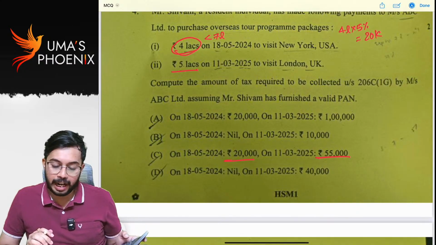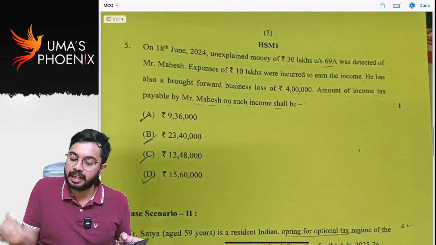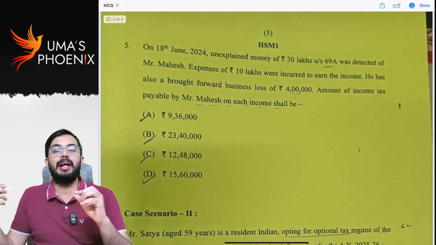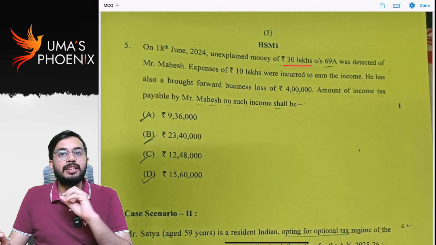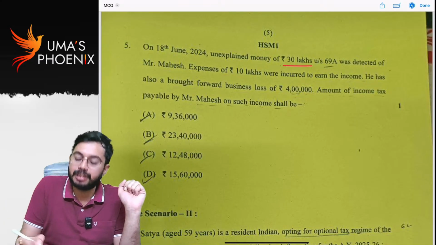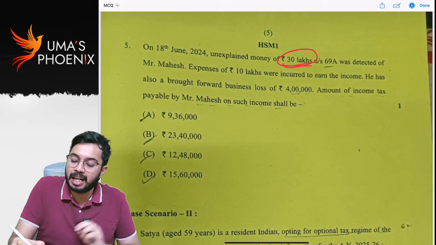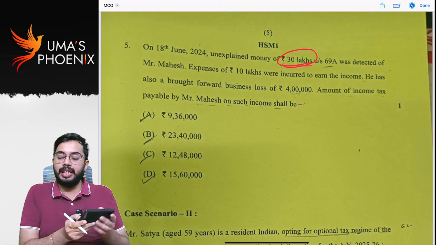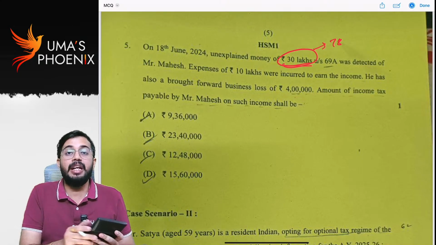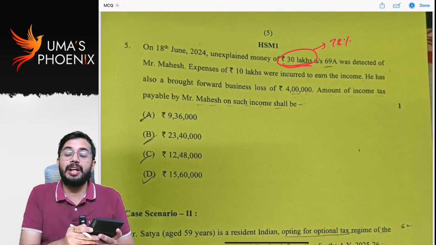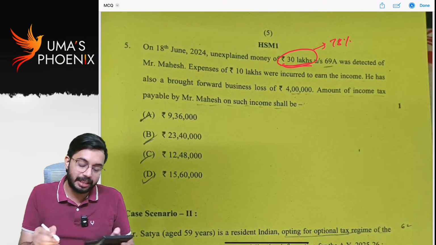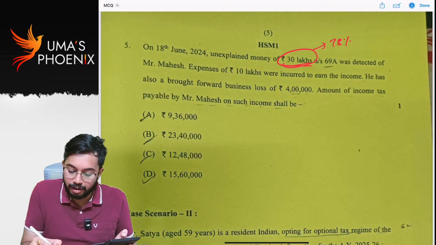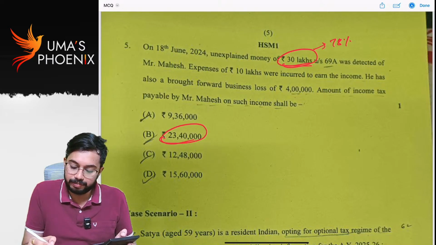Next, on 18 June, unexplained money 30 lakhs. From unexplained money, no expenses are allowed as deduction and no losses are eligible to be set off. This is fully taxable. Tax rate applicable is 78%. 115BBE, it will be treated as deemed income. For deemed income, tax rate applicable is 78%. 30 lakhs into 78%, 23 lakh 40,000.